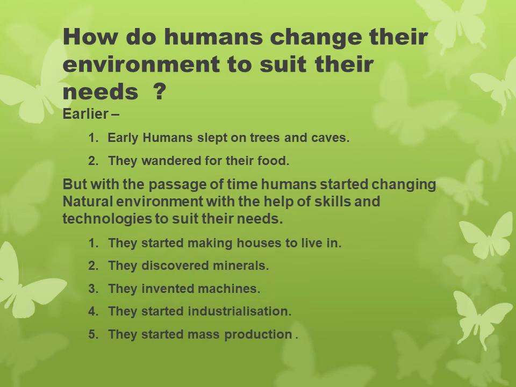But with the passage of time, humans started changing natural environment with the help of different skills and technologies to suit their needs. Number one, they started making houses to live in. Number two, they discovered minerals. Number three, they invented machines. Number four, they started industrialization. Number five, they started mass production.